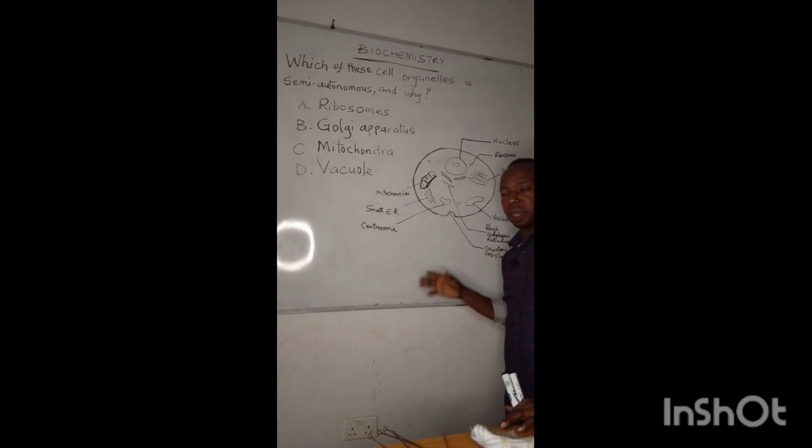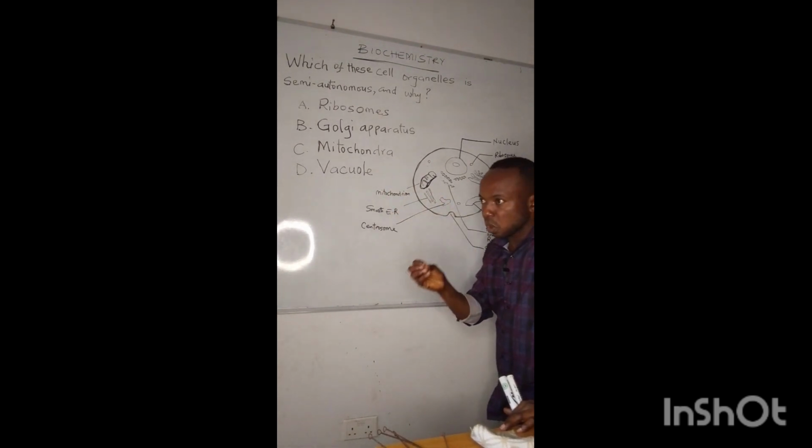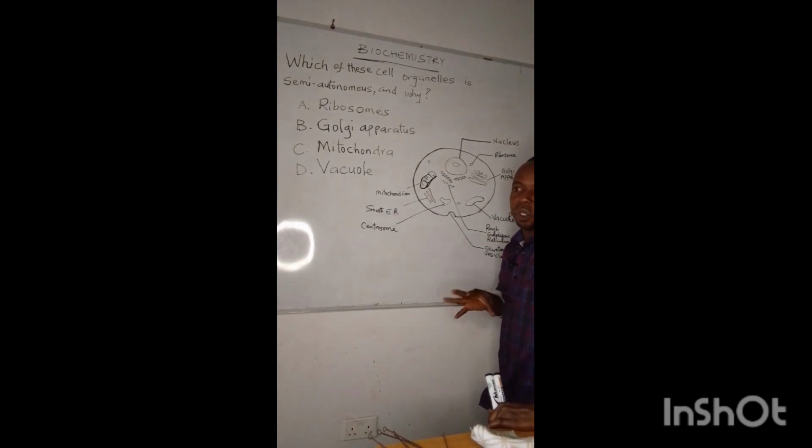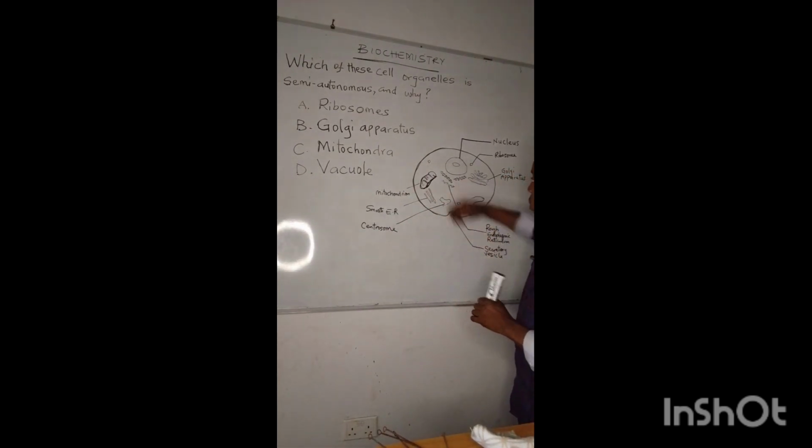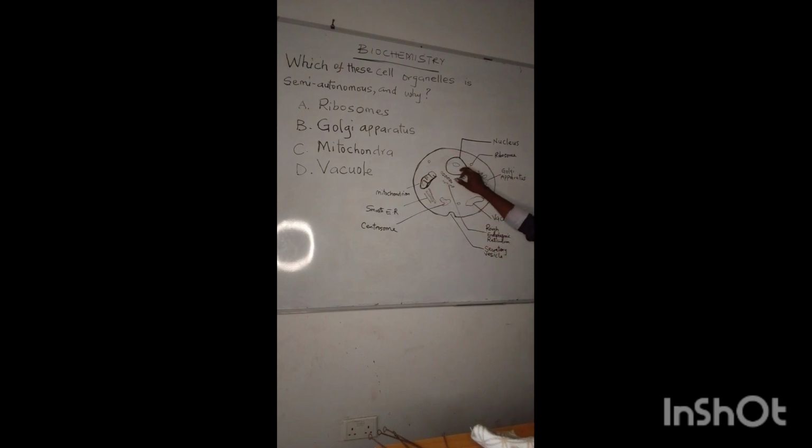These are cell organelles. Cell organelles are those small structures that perform specific functions within the cell. And all these cell organelles depend on a particular organelle known as the nucleus to function. The nucleus is the organelle that regulates or controls the activity of the cell, which means every other organelle within this cytoplasm depends on it. What you're seeing here now is a diagram of a cell. This is the cytoplasm, and these are the organelles. So they depend on the nucleus.